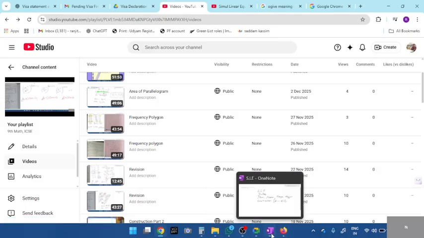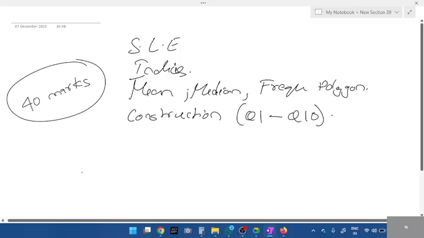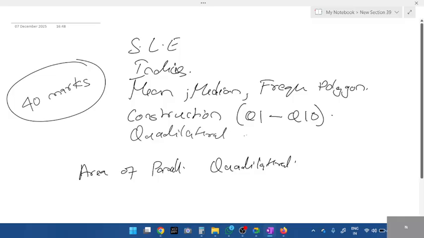Completed. Frequency polygon, mean median. Then what else is left? Indices, construction. So these 4 chapters I'll conduct for 40 marks. Okay. Then what are the other chapters left, students? Area of parallelogram and no quadrilateral, right? Oh, quadrilateral. I'll do one thing. Quadrilateral. I'll give questions 1 to question 5.